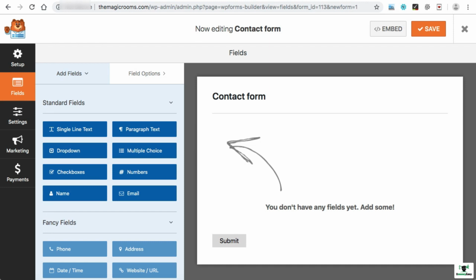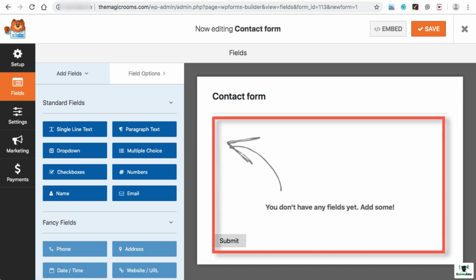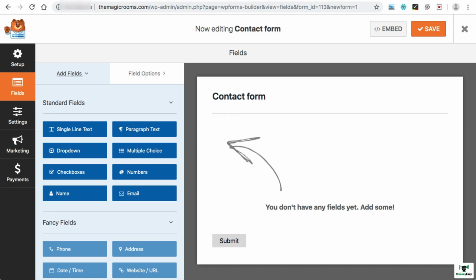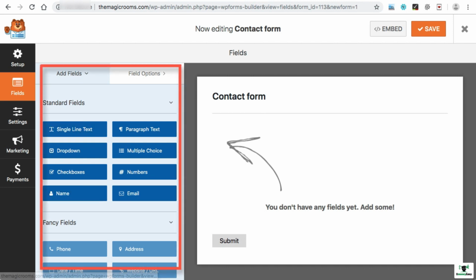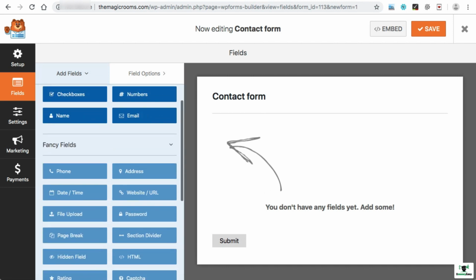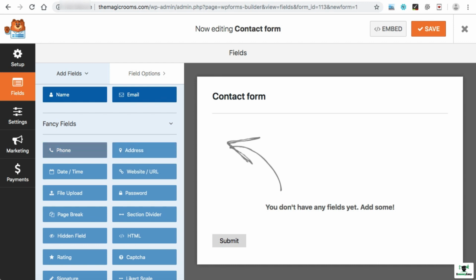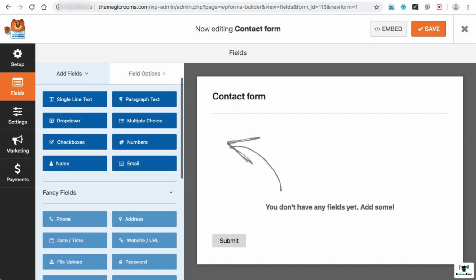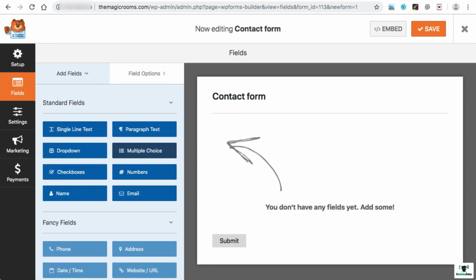Alright, so the right panel is basically the contact form designer, and on the left hand side we can see there are predefined fields available. As this is a free plugin, a few of the premium fields have been deactivated, but that's not a problem. We can still create a great form with the help of these freely available predefined fields.